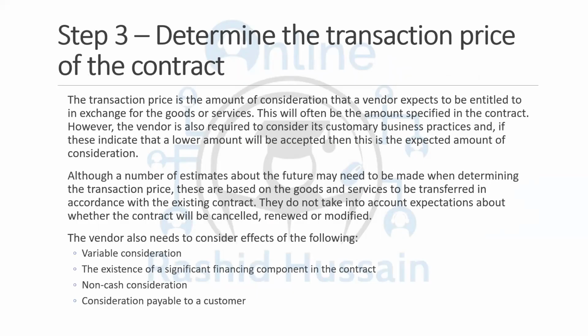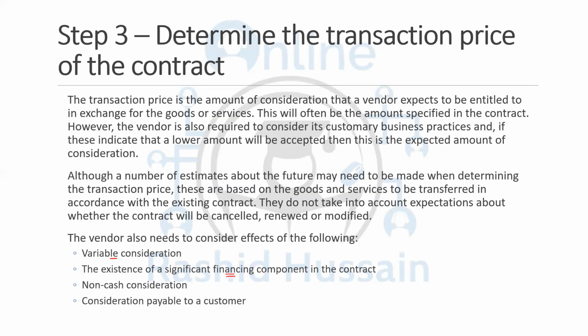Now we have step number 3, which is determining the transaction price of the contract. And I told you that the transaction price may have multiple components. For example, it can be a variable consideration, the existence of the significant financing component.